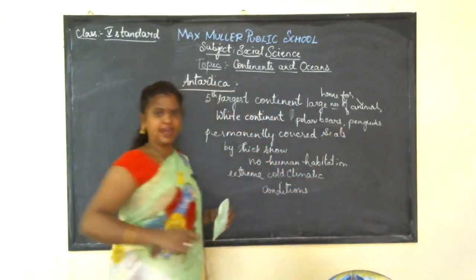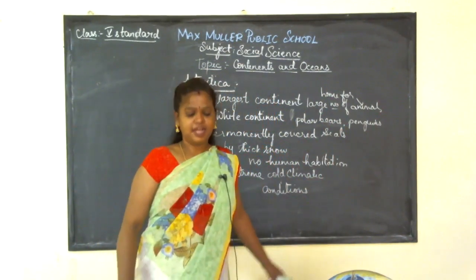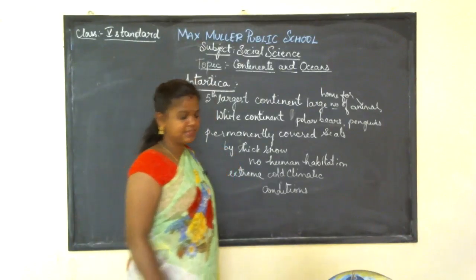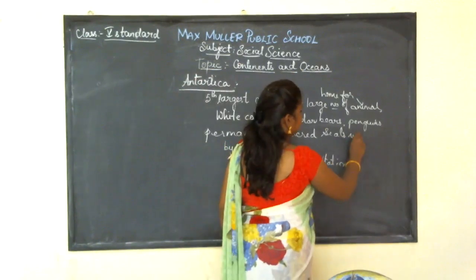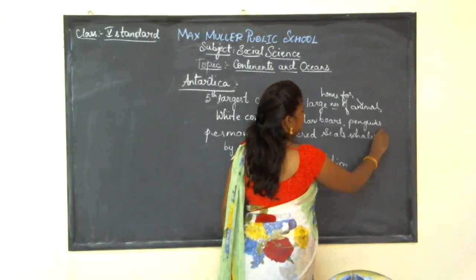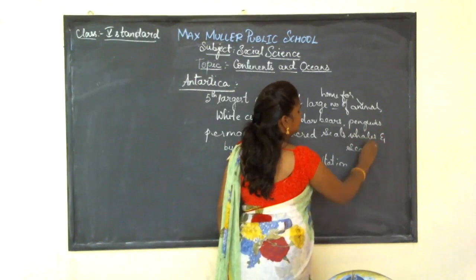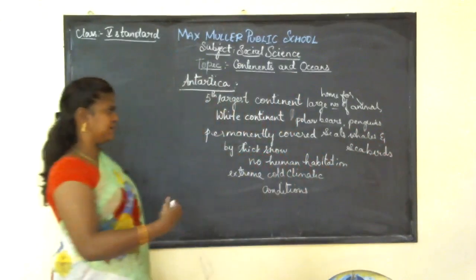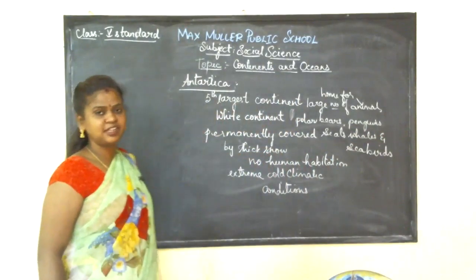So these are the animals which are present in Antarctica: penguins, whales, seals and seabirds. So these are the features in Antarctica.